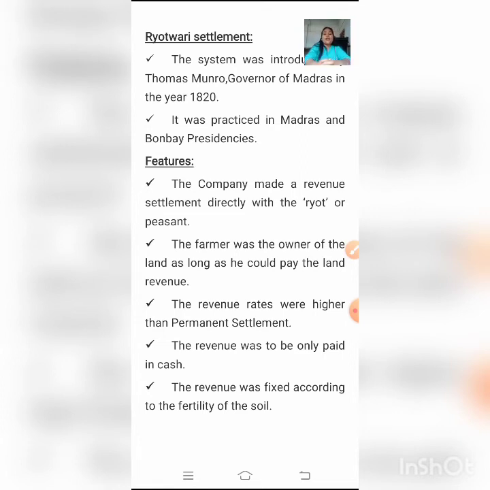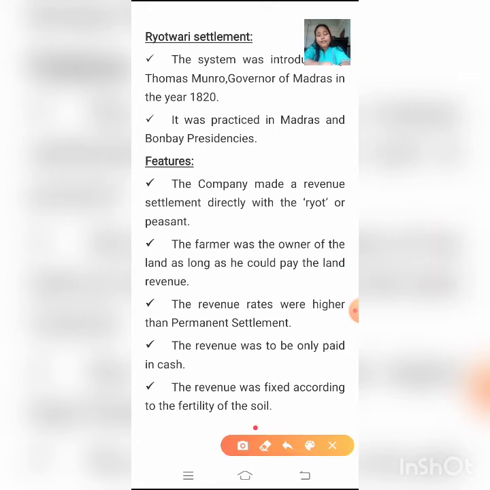The revenue rates were higher than the permanent settlement. The revenue rates under the Ryotwari system were higher than that of the permanent settlement. The revenue was to be paid only in cash. The revenue was to be paid in cash and not by any other means. The revenue was fixed according to the fertility of the land.